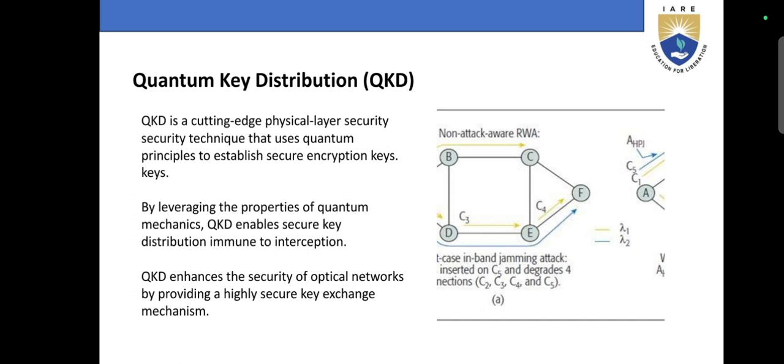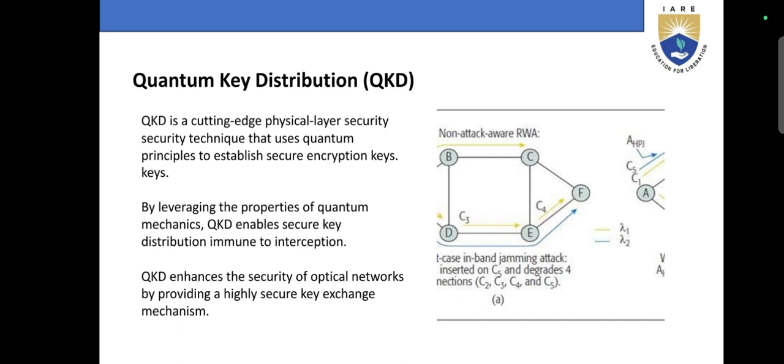Next, quantum key distribution, QKD. Quantum key distribution is a cutting-edge physical layer security technique that uses quantum principles to establish secure encryption keys. Non-attack aware RWA.